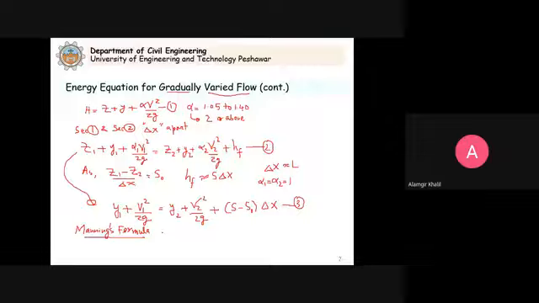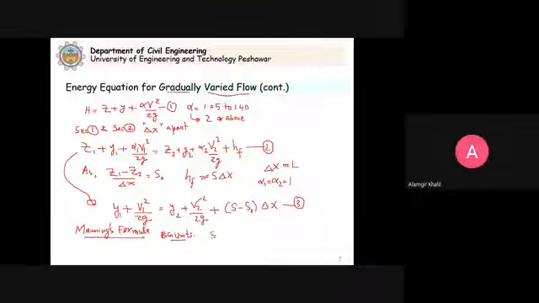What we can write down in the British gravitational units is this formula. Now we are talking about the slope of the energy line.